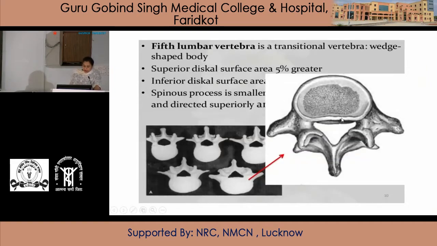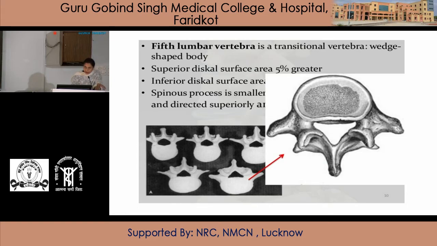This is the fifth lumbar vertebra, which is larger than the typical lumbar vertebra. The features are that the gap between the superior articular processes is less than, or equal to, the gap between the inferior articular processes, as compared to typical.